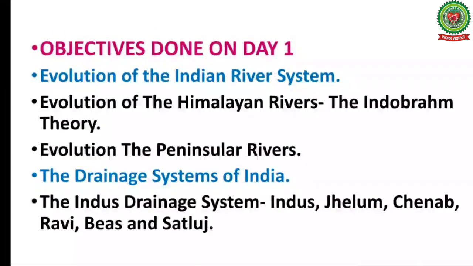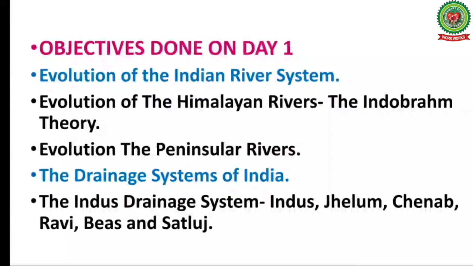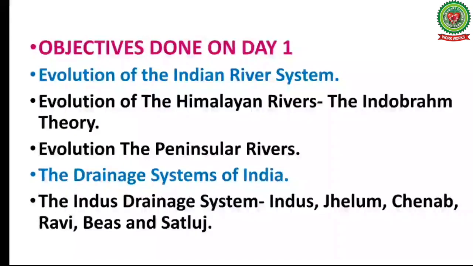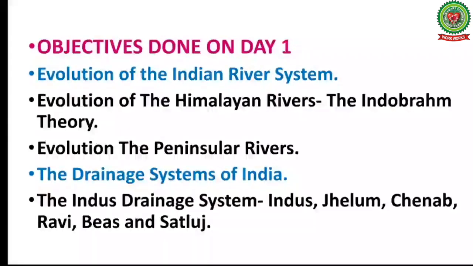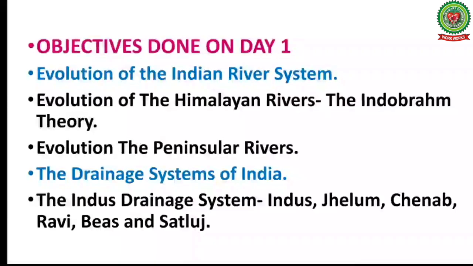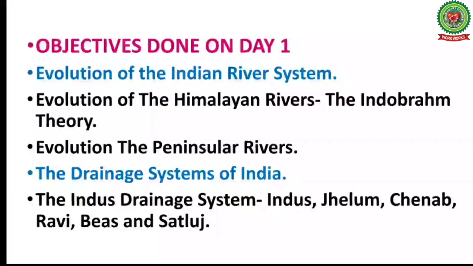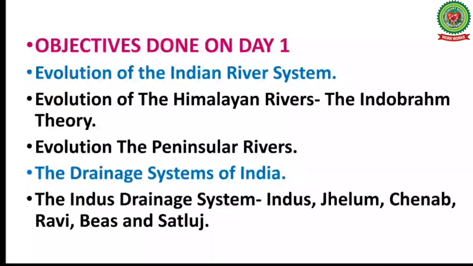On day 1, we studied the following objectives. First, we studied the evolution of the Indian river system: evolution of the Himalayan rivers, the Indo-Brahma theory, and evolution of peninsular rivers. We discussed the drainage system of India, the first being the Indus drainage system with its tributaries Jhelum, Chenab, Ravi, Beas and Satluj in detail.